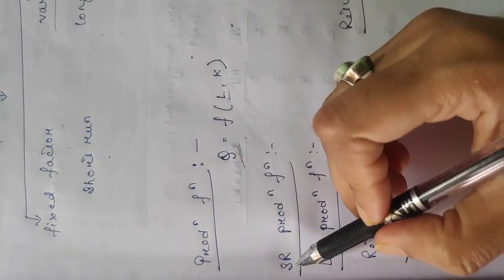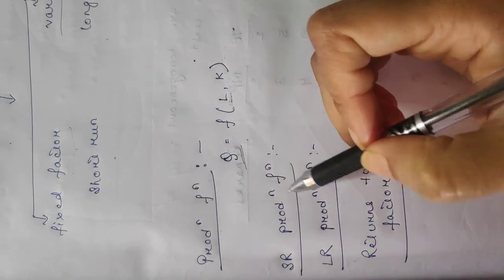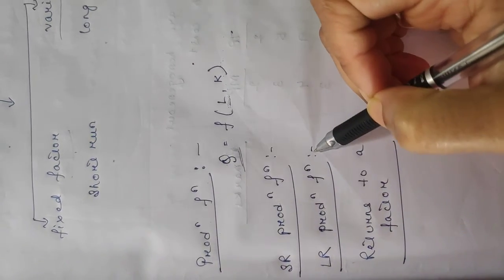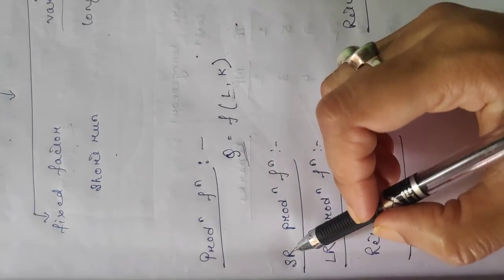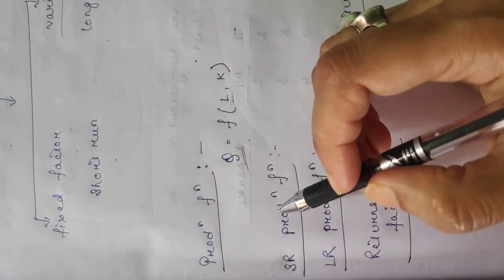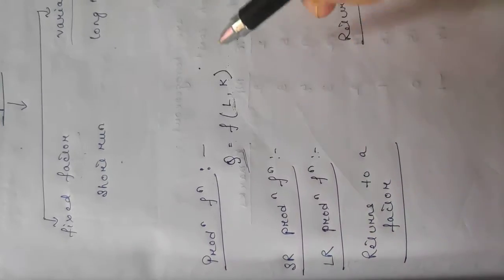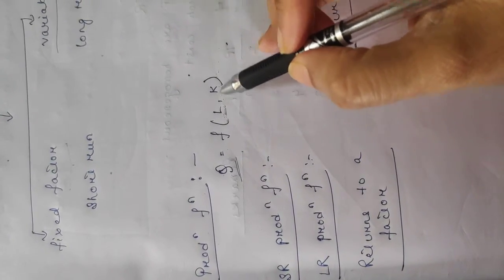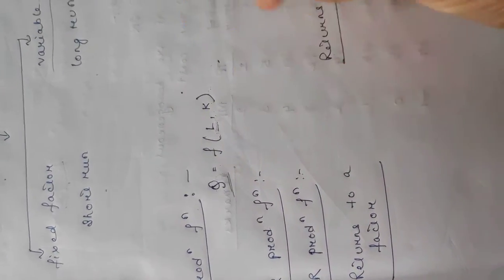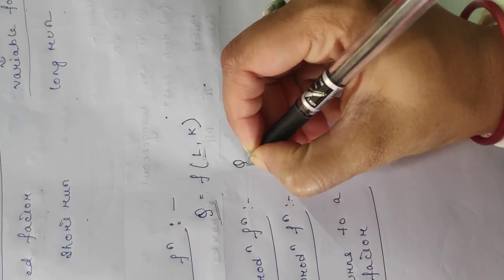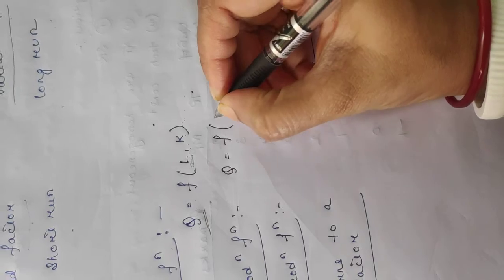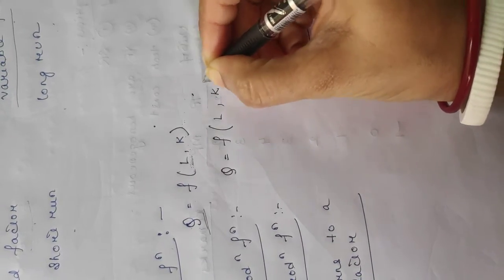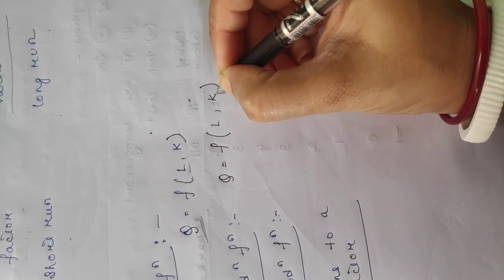One is short run production function and the other one is long run production function. So again, we know that in the short run some factors remain fixed and some factors become variable. Since we have taken two factors into consideration, that is labor and capital, our short run production function will be Q is a function of labor and capital, where labor is variable and capital is fixed.